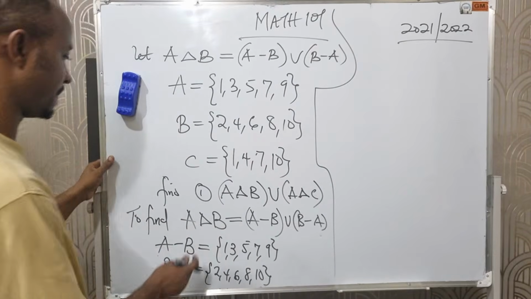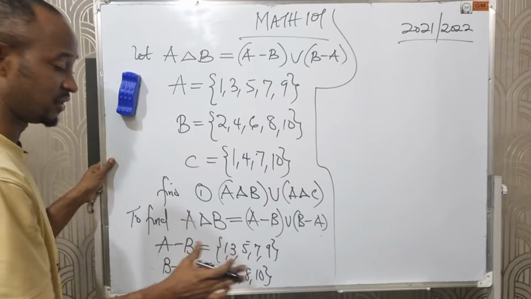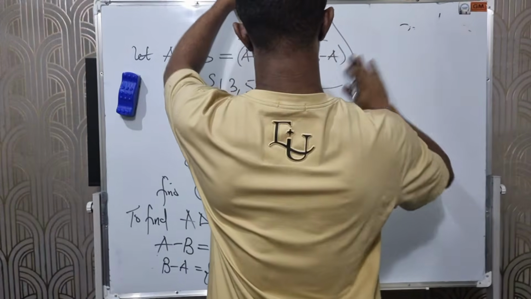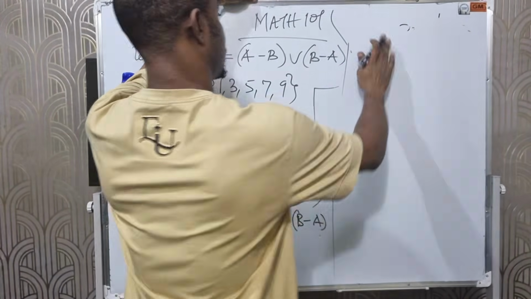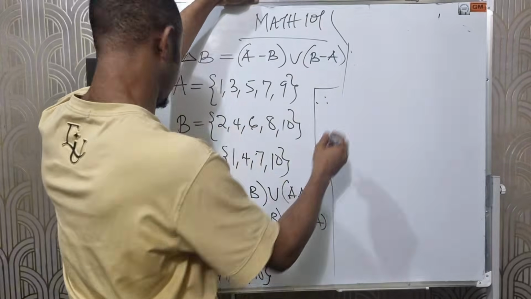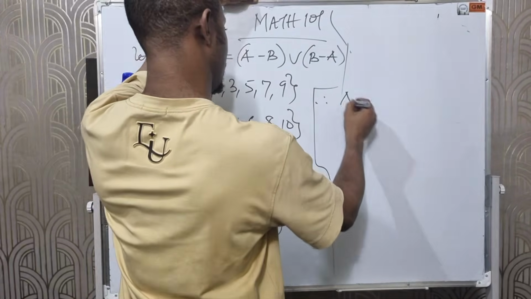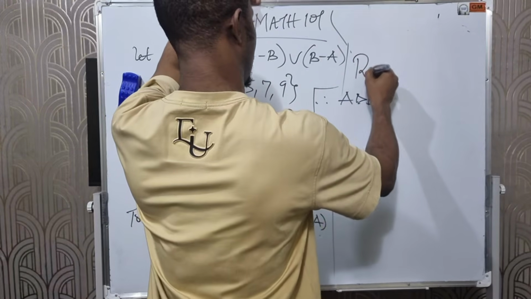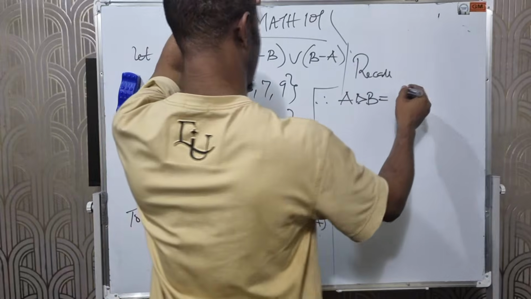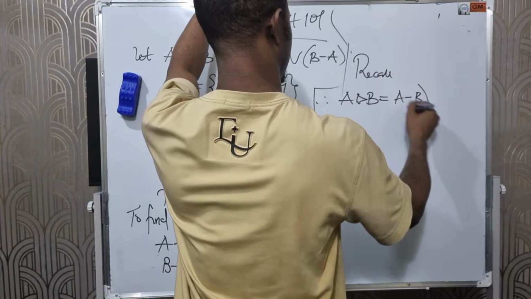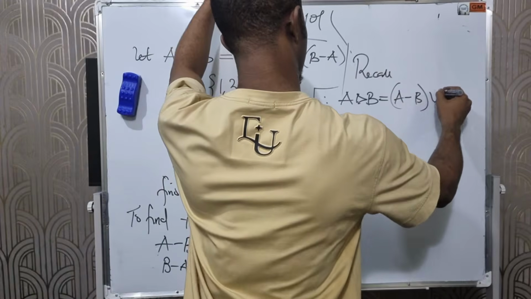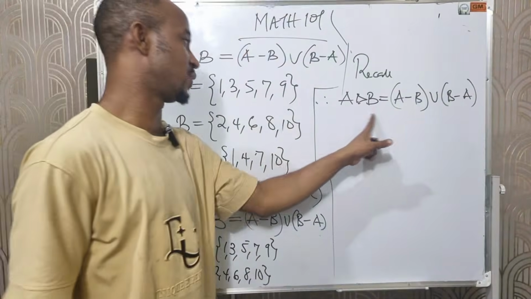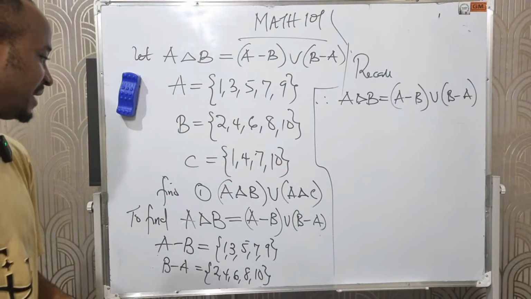Next is to find the symmetric difference between A and B. Therefore, recall that the symmetric difference between A and B is A minus B, union B minus A. So what we do is to find their union.